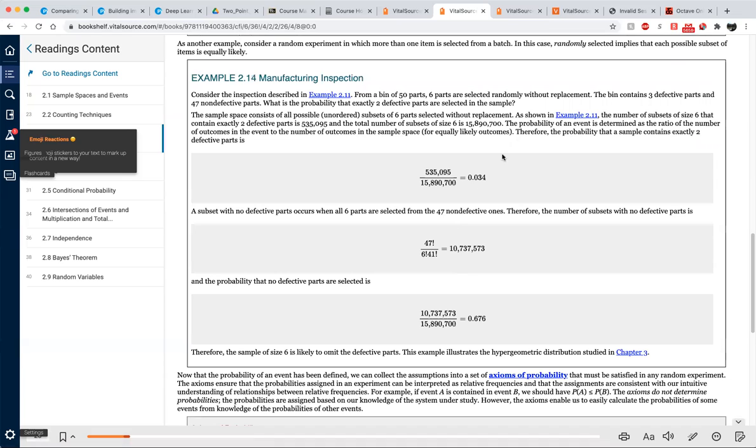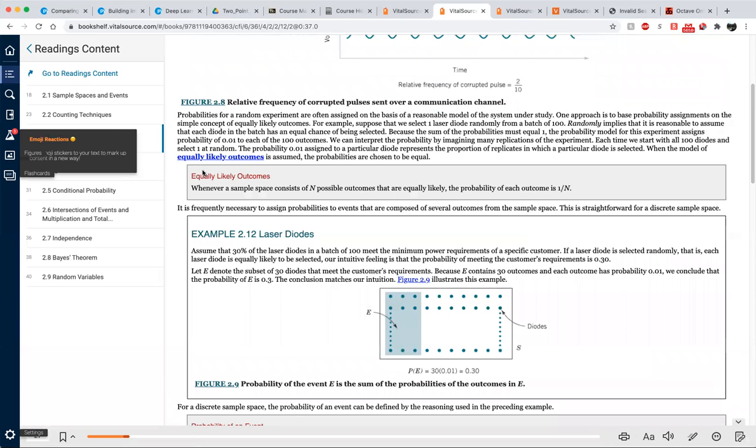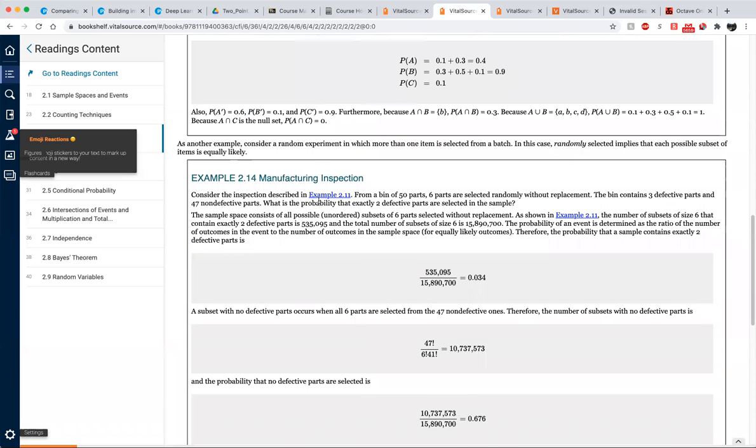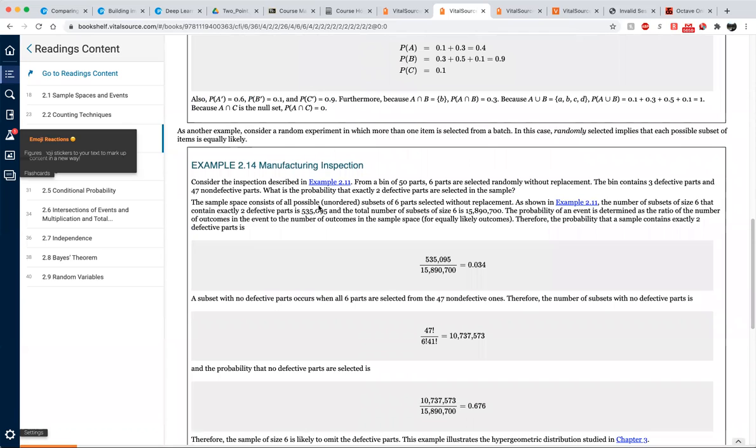So now what are you going to do? Okay, back to the problem. The bin contains 3 defective parts and 47 non-defective parts. What is the probability that exactly 2 defective parts are selected in the sample? So now we're going to consider this. You see that here it says selected randomly, so we're going to use equally likely outcomes. It means the probability of an event is the number of outcomes in the event divided by the number of outcomes in the sample space.